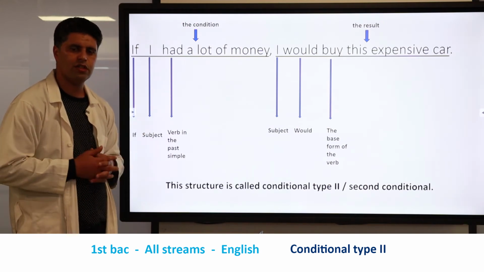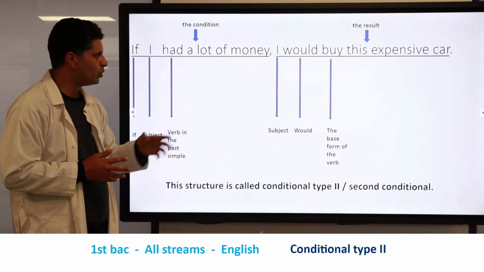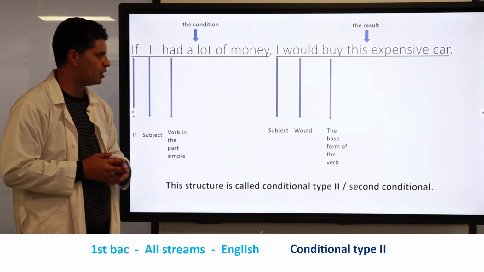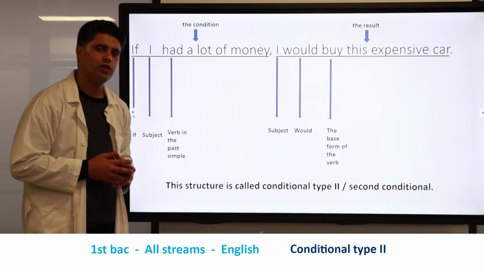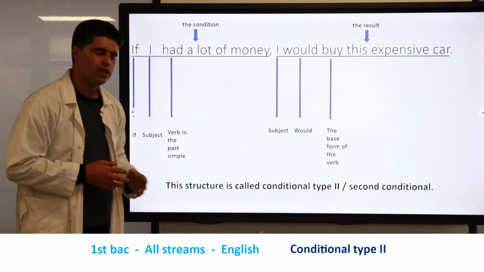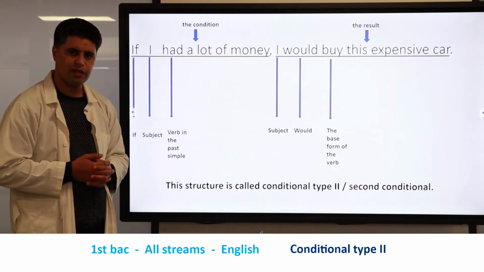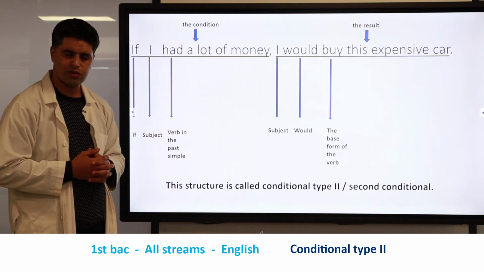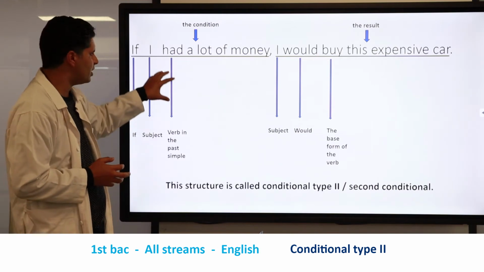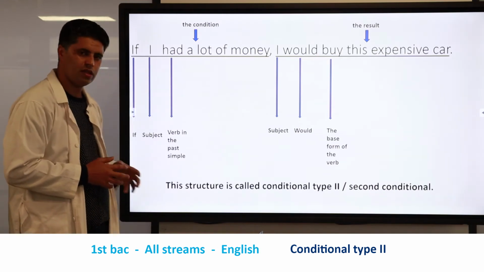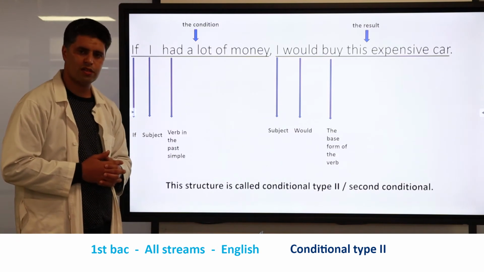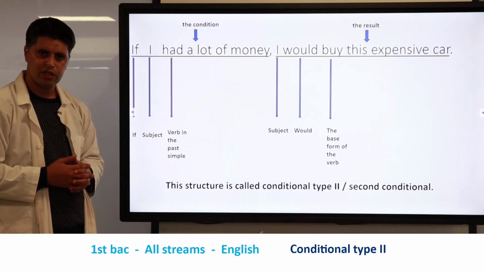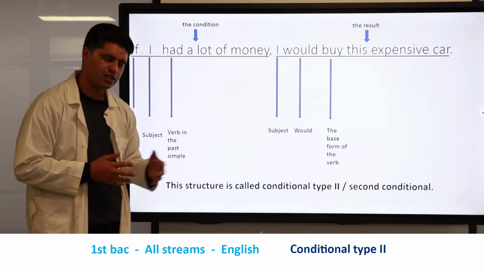To show this result or effect, we have used the subject plus would plus buy. Here we have a modal verb, which is would, and the base form of the verb to buy. This structure is composed of two parts. The first part is concerned with the cause, and the second part is concerned with the result. This structure is called conditional type 2, or the second conditional.